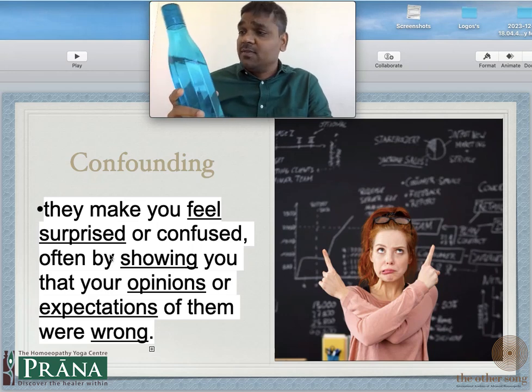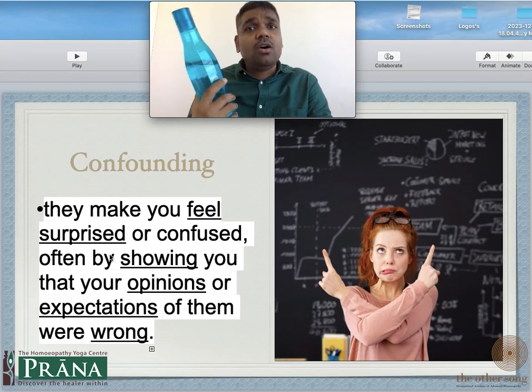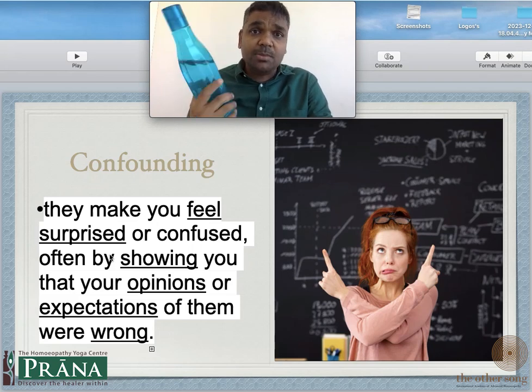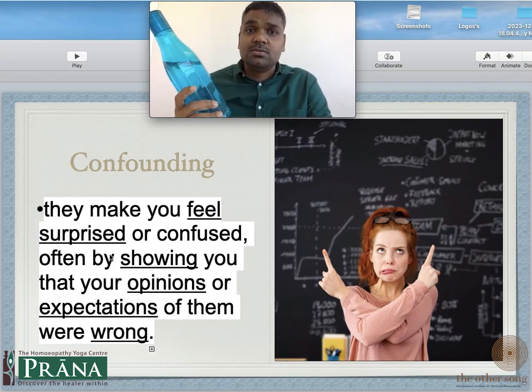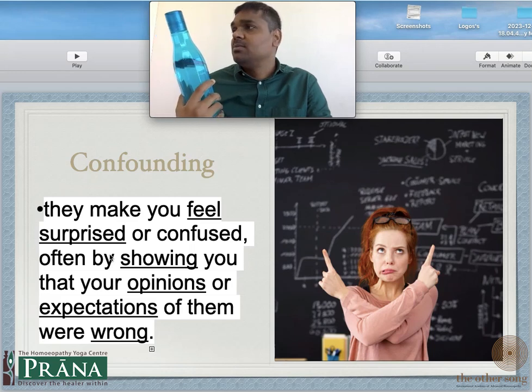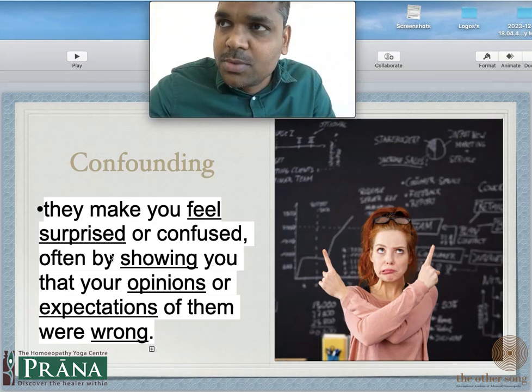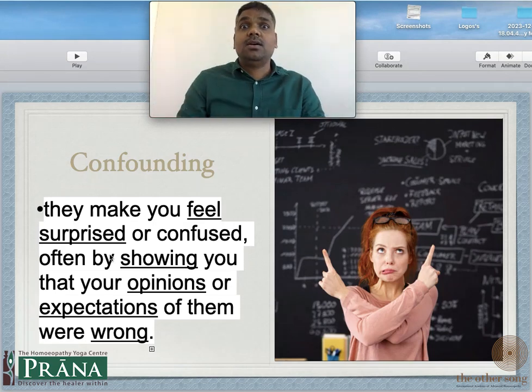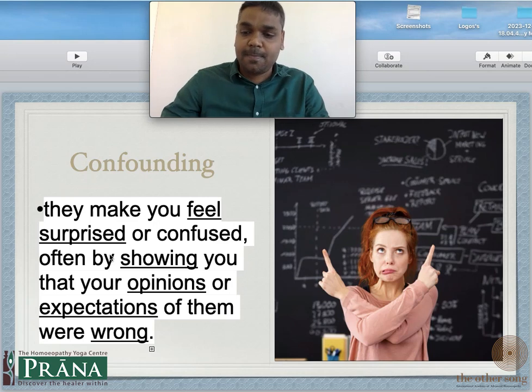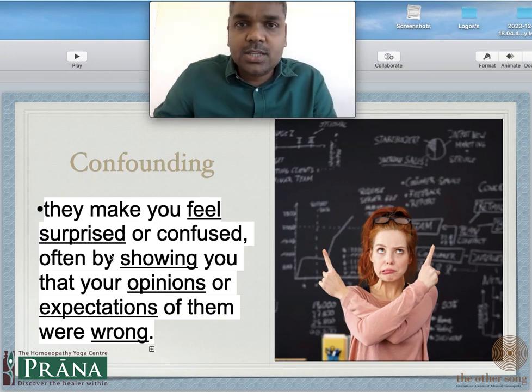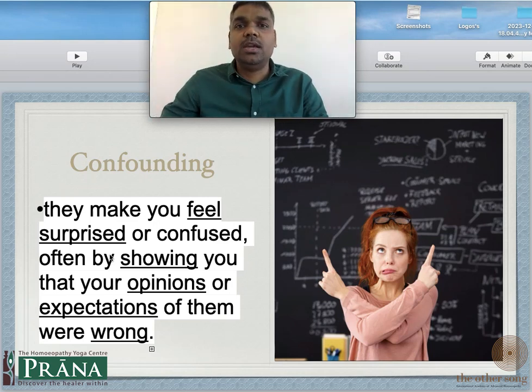So I'm confused whether this is a water bottle or a glass. What is it? I'm getting confused. It looks very much like a water bottle, but suppose it turns out to be something different, then I'm confused. What is this? That is what happens to a confounding person.